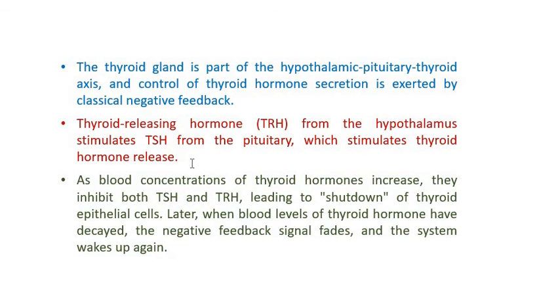So the thyroid gland is part of the hypothalamic pituitary thyroid axis, the HPT axis, and control of thyroid hormone secretion is exerted by classical negative feedback, which we are describing in this class now. The thyrotropin releasing hormone from the hypothalamus stimulates TSH from the pituitary, which stimulates thyroid hormone release. As blood concentration of thyroid hormone increases, they inhibit both TSH and TRH, leading to what is called a shutdown of thyroid epithelial cells. Later, when blood levels of thyroid hormones decay, the negative feedback signal also fades away and the system wakes up again.